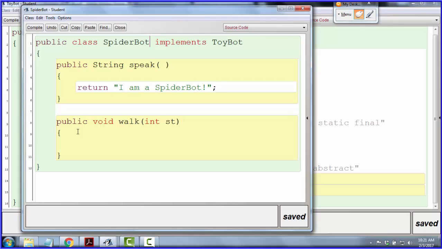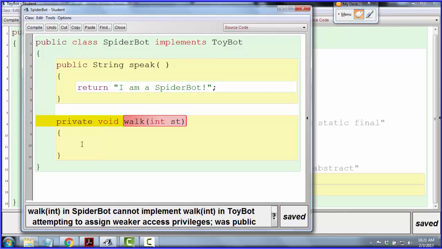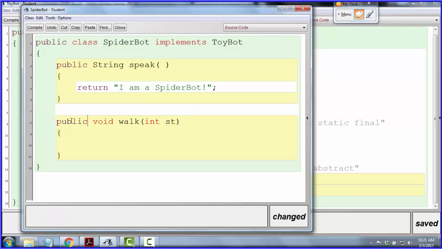It doesn't like me going from public to protected. The same exact thing would happen if I tried to make one of these methods private. It won't. See, it doesn't like that. It's what they call weaker access. So I guess, once it's declared as public in the interface, even though I didn't say that, it has to be public when I realize it in the override.